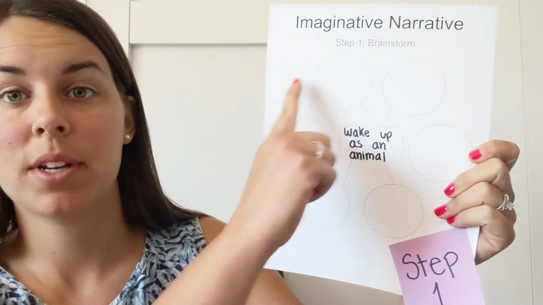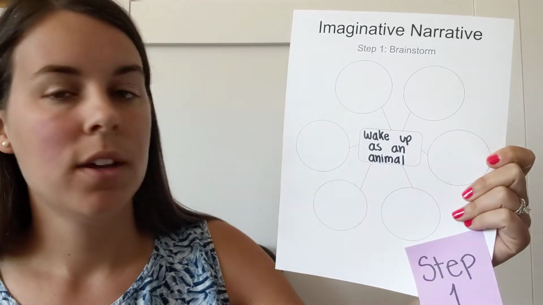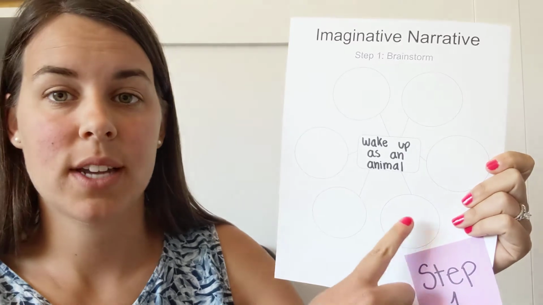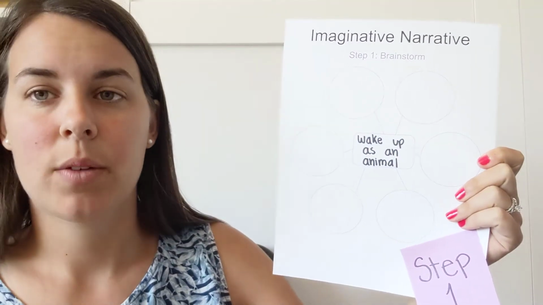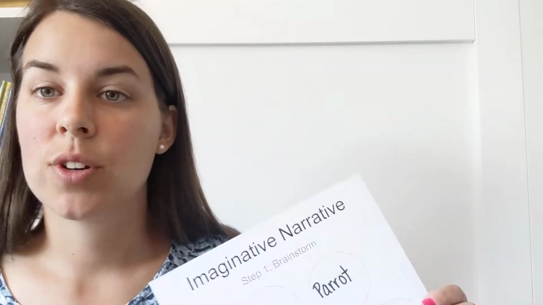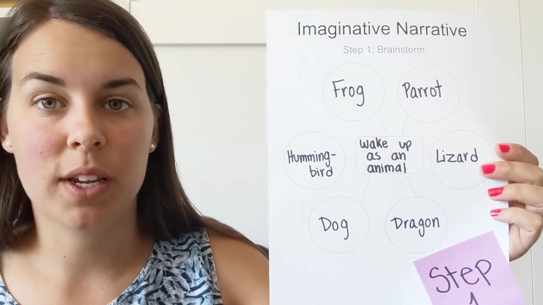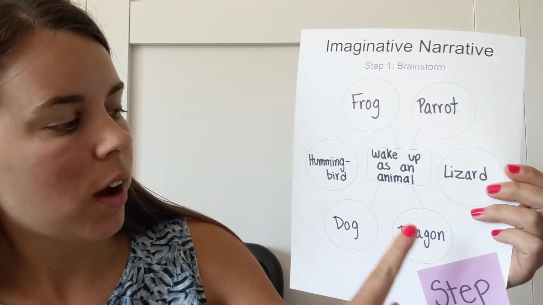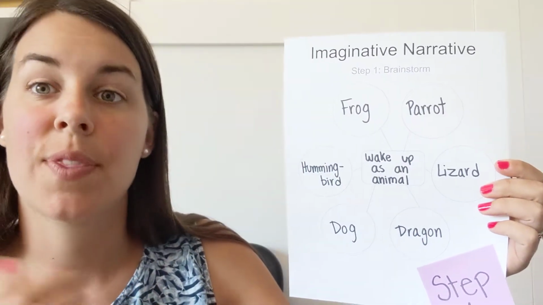And now it's time to get brainstorming about all the different animals that you would pick to be for the day. Go ahead and write down the different animals. There are 6 bubbles here. You can add more, but I want you to start thinking about the different things you could be. So now I've brainstormed all the different animals that I could be. So wake up as an animal, and then I have hummingbird, dog, dragon, lizard, parrot, frog, all the different things that I would want to be.